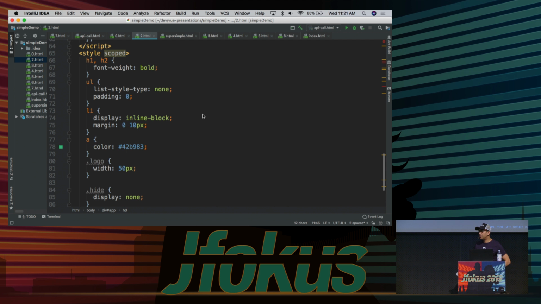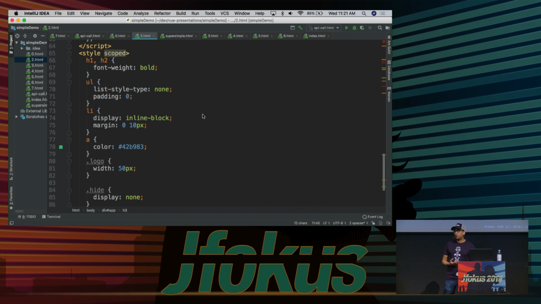you can have a section inside of your Vue application or inside of your Vue component where you can declare styles. And there are two different ways of declaring styles. In this case, I've said the style is scoped. That means the style is limited to basically just this element. It's contained within this element.